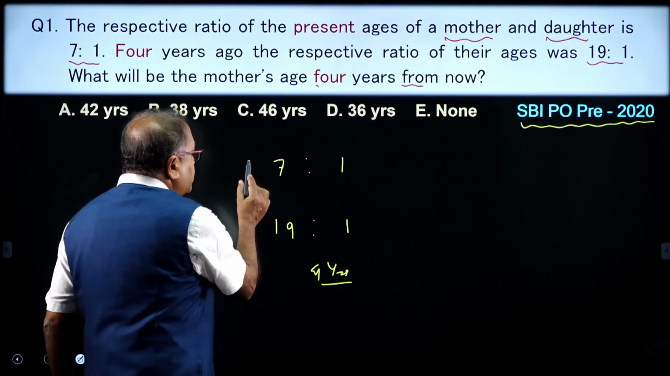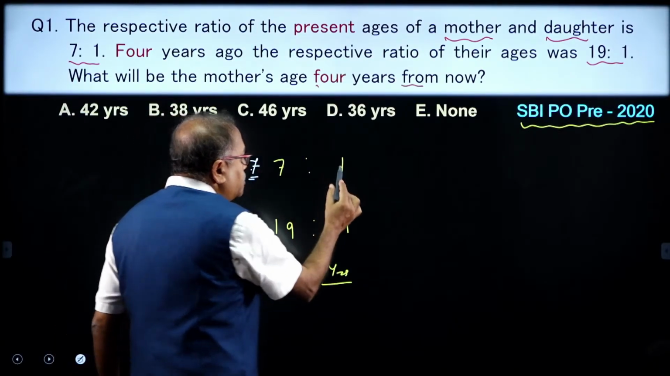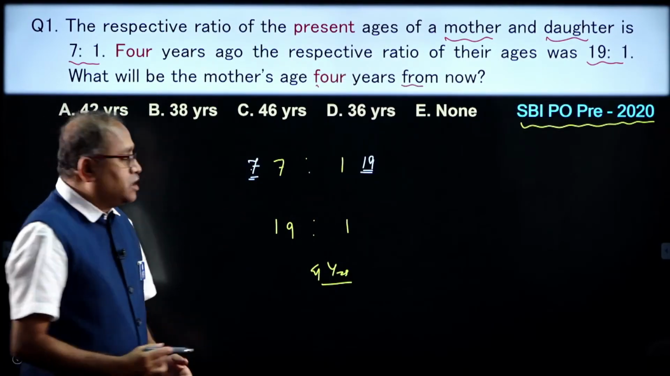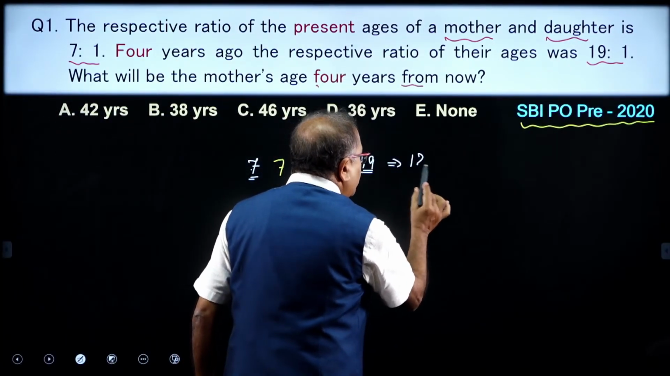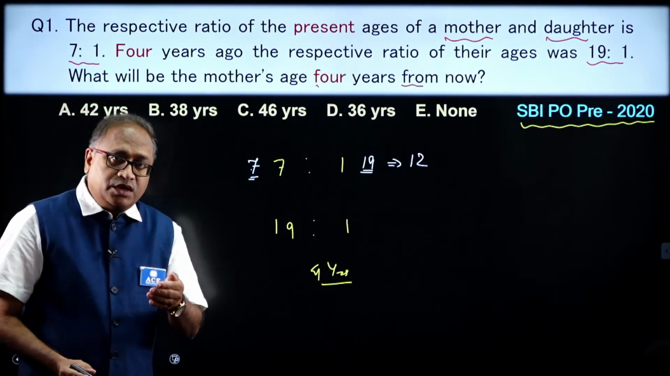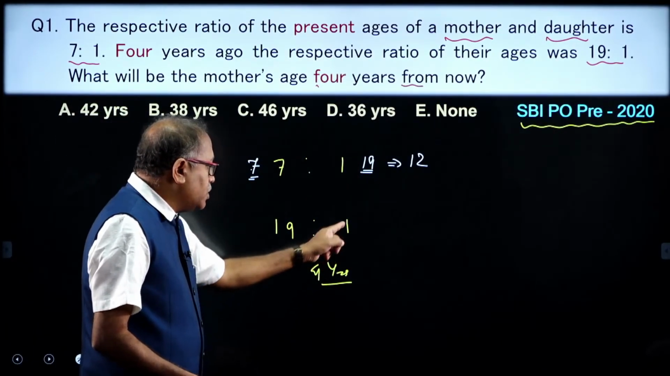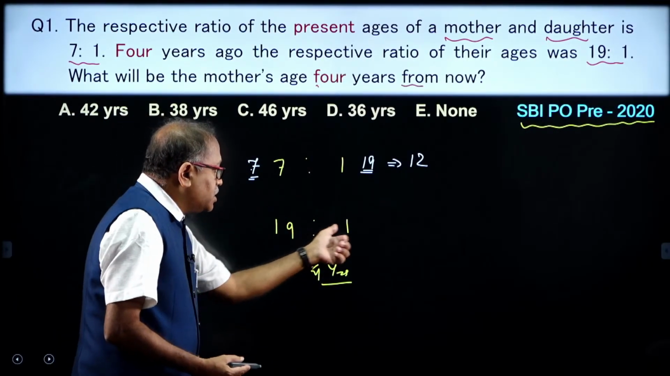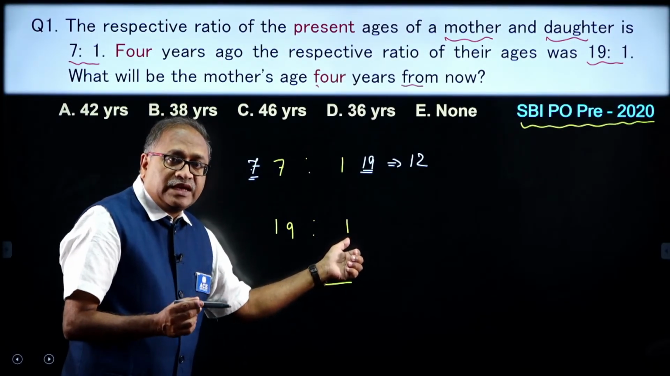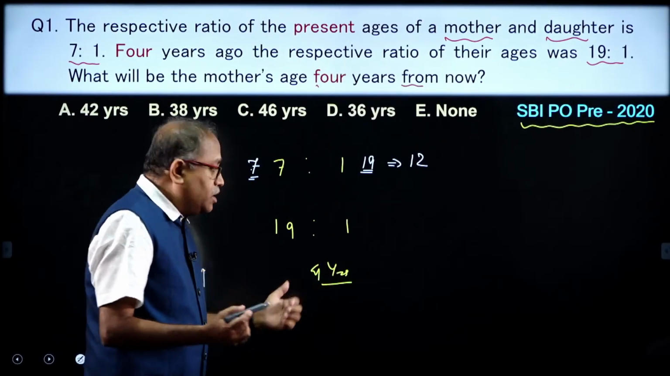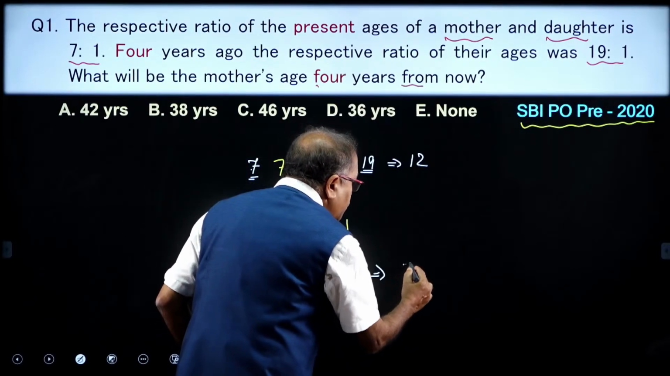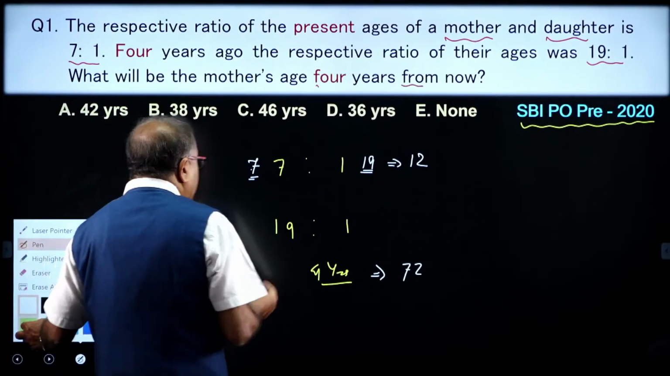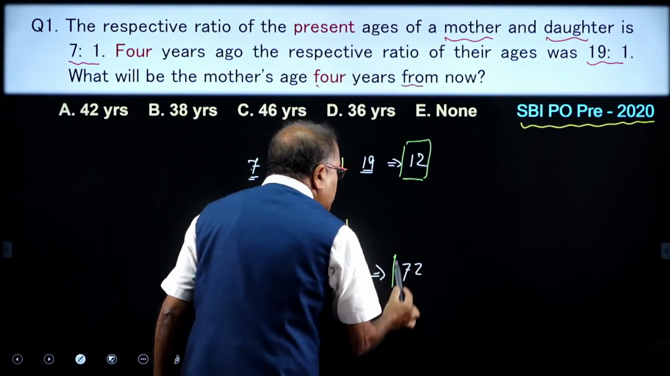1 into 7 you will get 7 here, and 19 into 1 is obviously 19. What is the difference between 7 and 19? The difference is 12. Take this difference 12, step 1. Step 2: multiply 1 into 4 and 19 into 4 and take the difference, which is the difference between 19 and 1, that is 18. So 18 into 4 is 72. So, 12 parts is equal to 72.